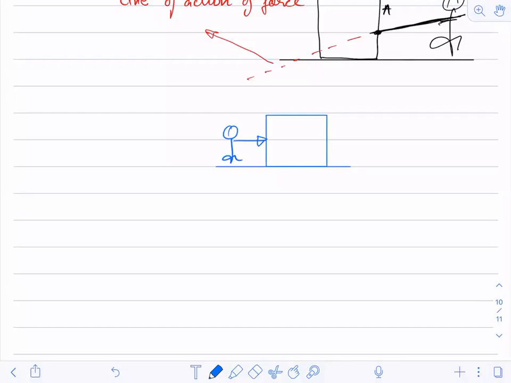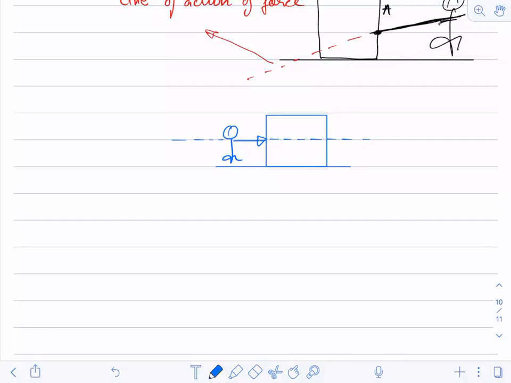Now just do one thing. You just draw a straight line along the direction in which you are applying the force.